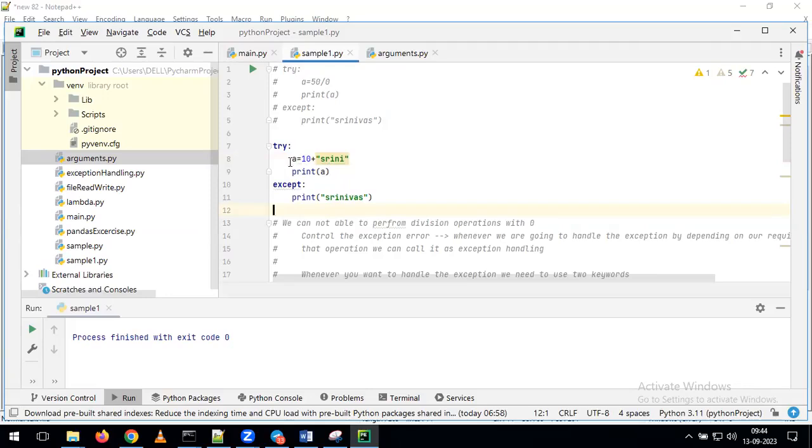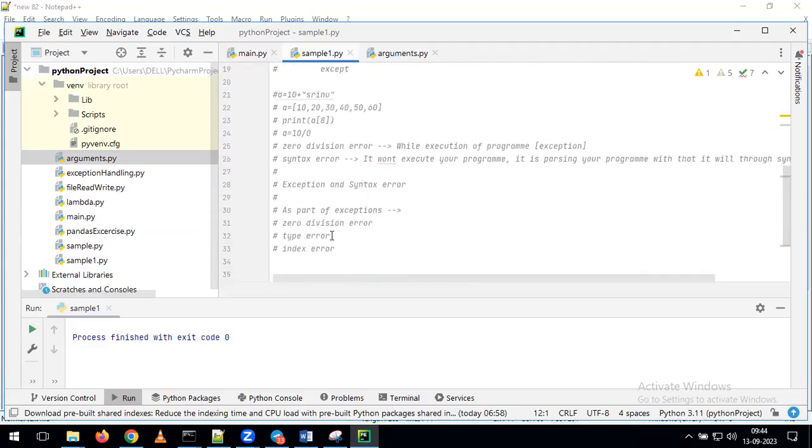Earlier we discussed the same example. We are trying to perform the addition operation between an integer and a string value. We cannot perform the addition operation between an integer and a string. If you try to perform that operation, what type of error are we going to get? We will get the kind of error called a type error.